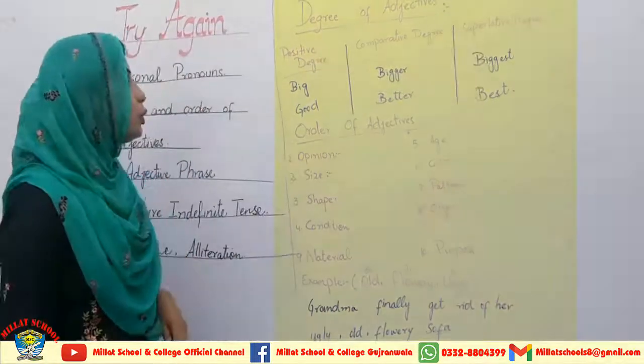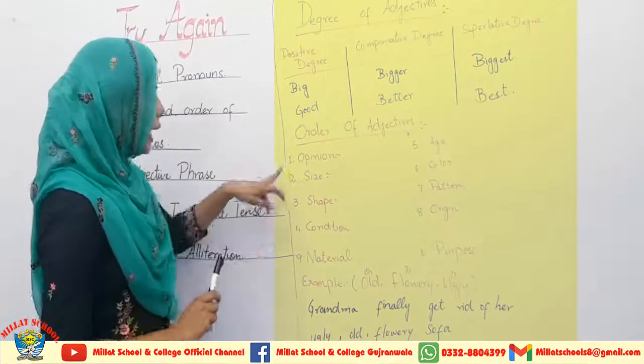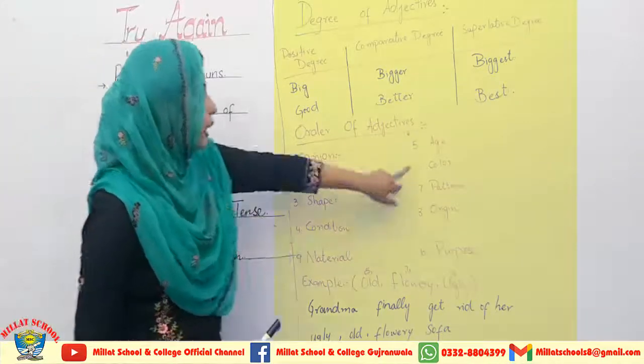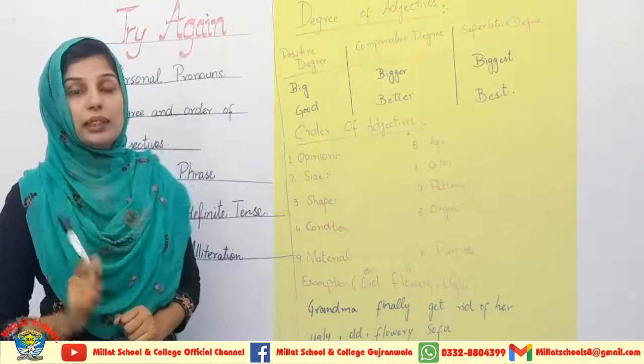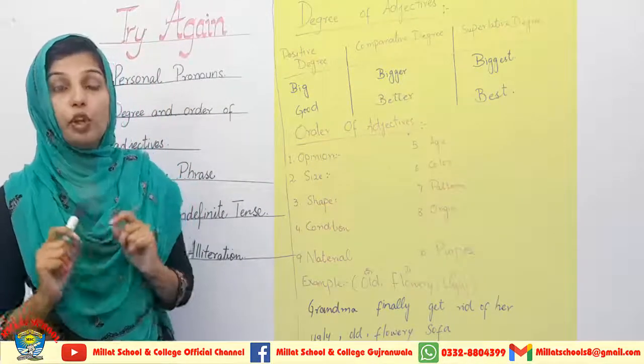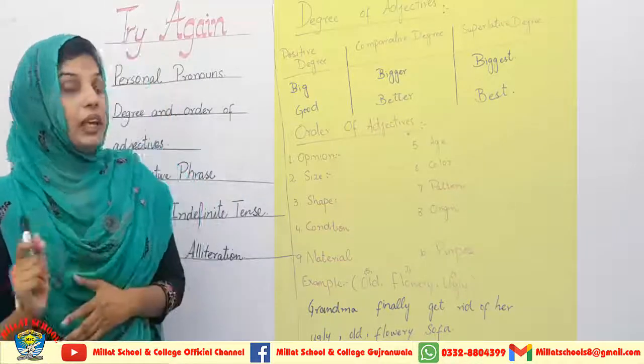Now I am coming towards the order of adjectives. I will give you the order of adjectives, and I have given you a numbering over here. You have to follow this numbering, because this numbering is the most helpful thing for you to understand the order of adjectives while you are using adjectives in a sentence.